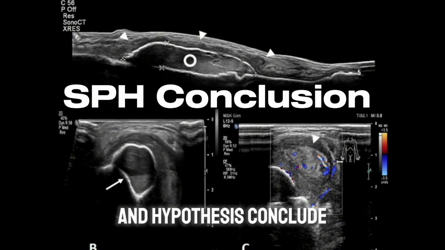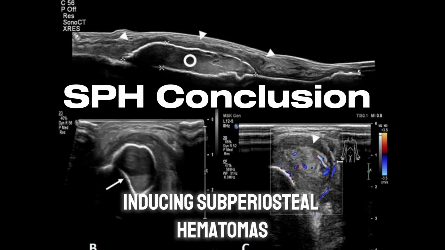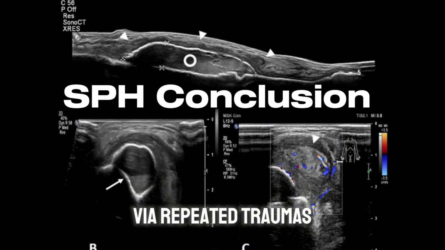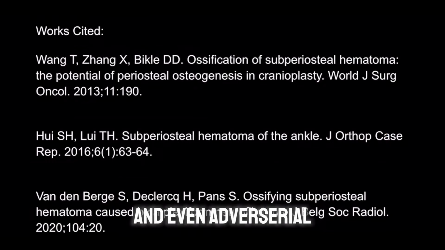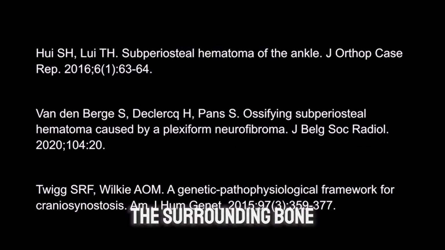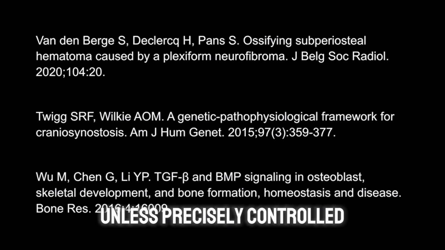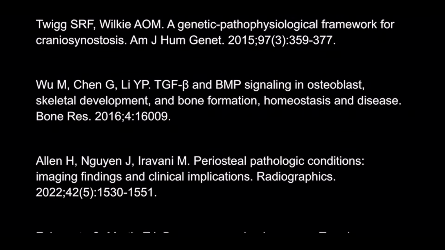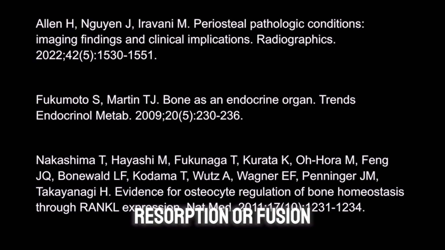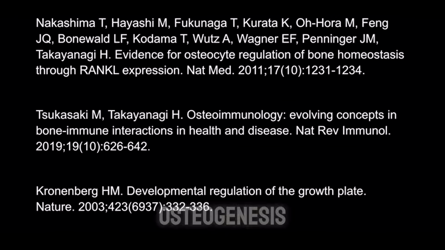My final claim and hypothesis conclude: inducing subperiosteal hematomas via repeated traumas is unreliable and even adversarial for achieving stable net gain in the surrounding bone matrix. Unless precisely controlled and monitored, periosteal trauma induces resorption or fusion rather than productive osteogenesis.